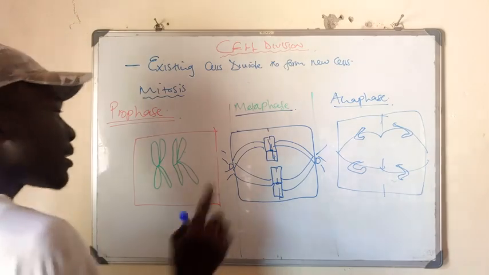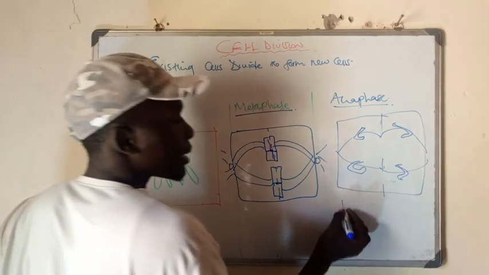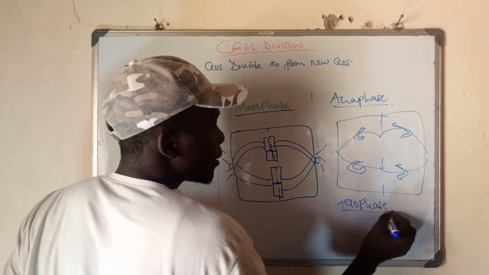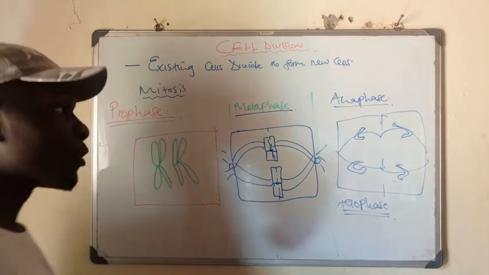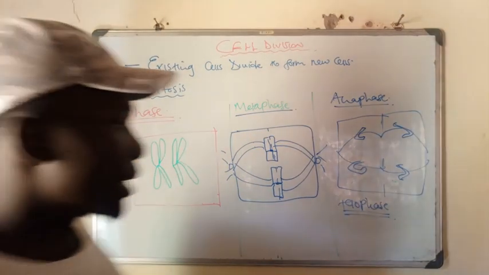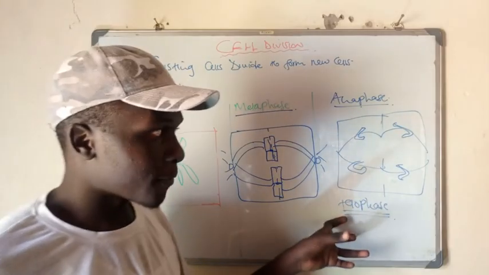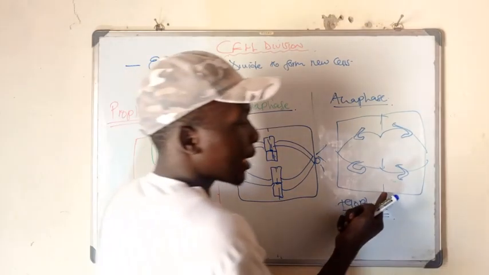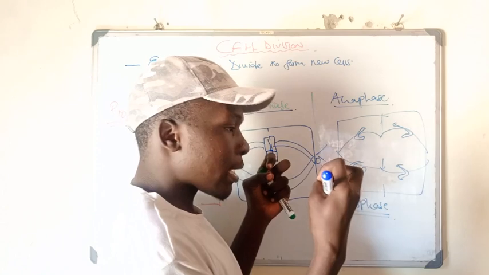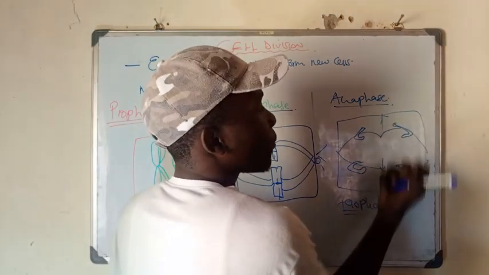And then the last stage that we have under mitosis is what we call telophase. In the telophase here, what are some of the notable things that happen? This is different from the anaphase, because in telophase, this nuclear envelope, or this nucleus, starts to form so that it can form two cells which will have the same number of what?